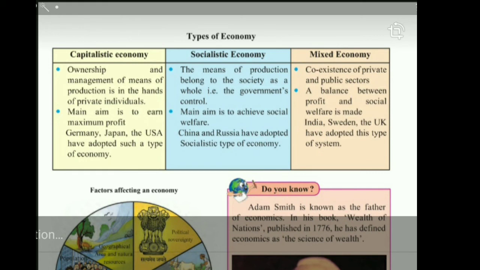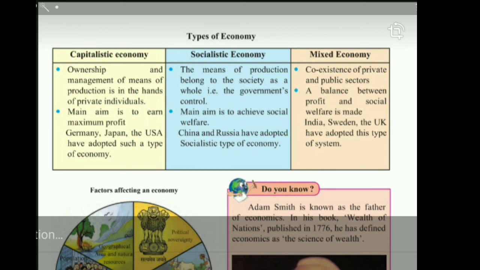In a mixed economy, there is a coexistence. Coexistence means jointly existing. Now, who are jointly existing? There will be private ownership as well as public sector. That means there will be private undertakings as well as public sector undertakings. Means there will be some sectors where private individuals will be owning the means of production, and in some sectors the means of production will belong to the government.